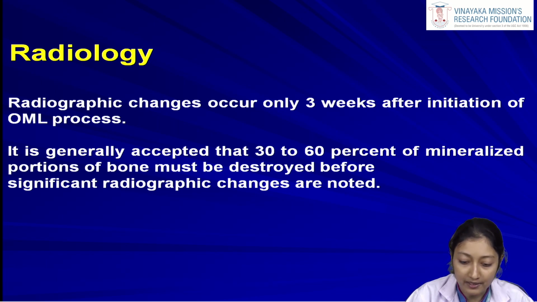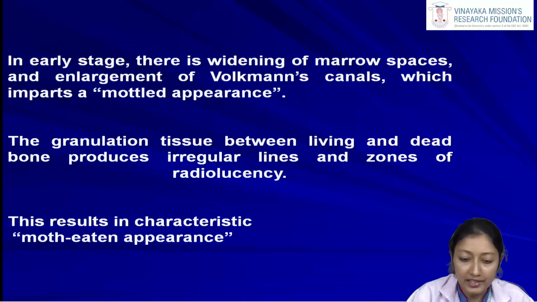It is generally accepted that 30 to 60% of the mineralized portions of the bone must be destroyed before significant radiographic changes are noted. So this we already know. For a radiograph to pick up bone loss, at least 30 to 60% of the mineralized portion of the bone should be destroyed, then only it will show as a radiolucency in the radiographs. Now in the early stage, there is widening of the marrow spaces and enlargement of the Volkmann's canals, which imparts a mottled appearance. So all these things together can lead to a moth-eaten appearance.